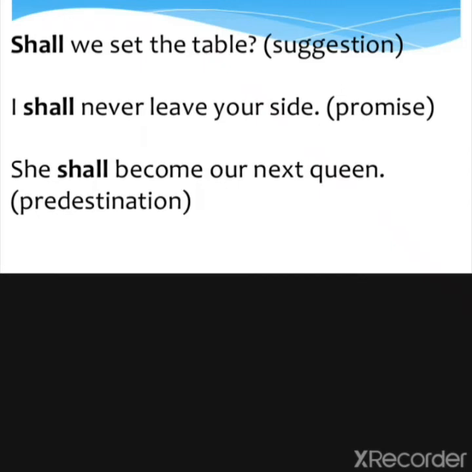I shall never leave your side. It means you are making a promise. The common use of shall is in the future tense: I shall go. It means you are telling your promise, the thing you have made up your mind about. So we use shall in the future.